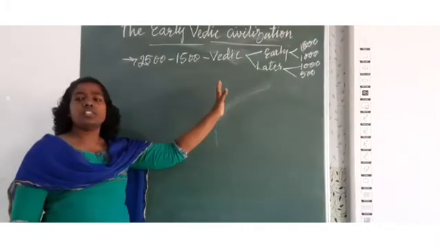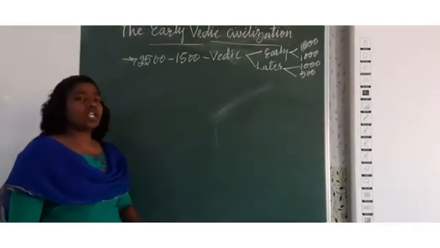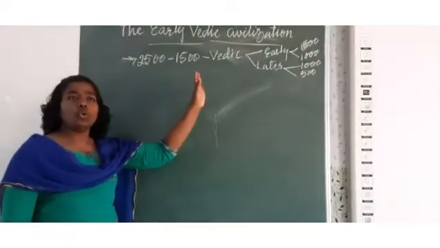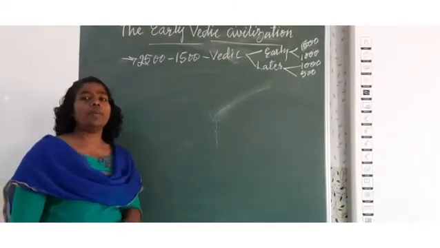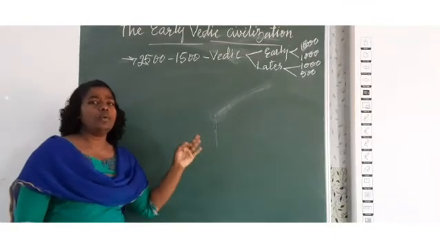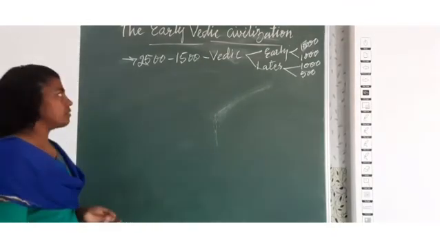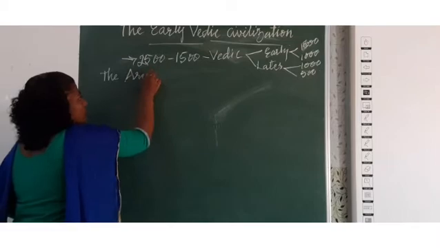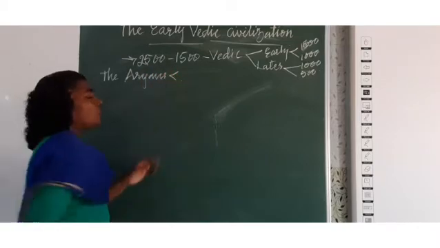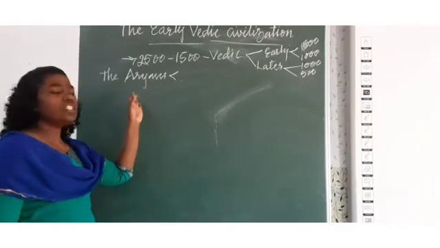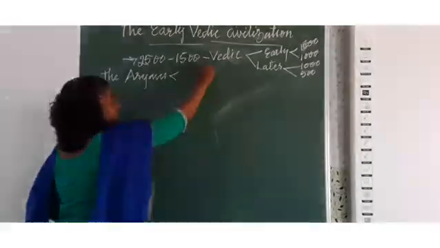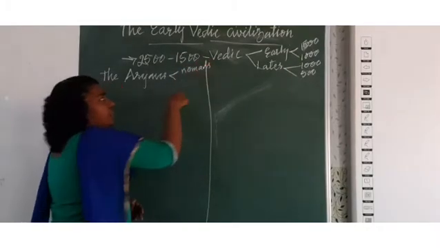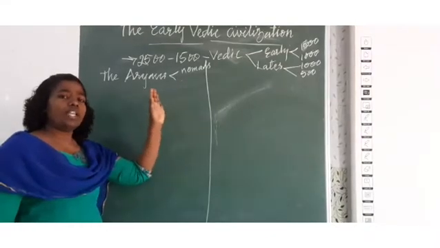Now, what is the importance of this Vedic civilization and who composed it? To know all these things, we have to know about the arrival of new people. They are called Aryans. So, the arrival of Aryans. Who are these Aryans? Aryans were nomadic people. Aryans were nomads. They would not settle or live in a particular place.